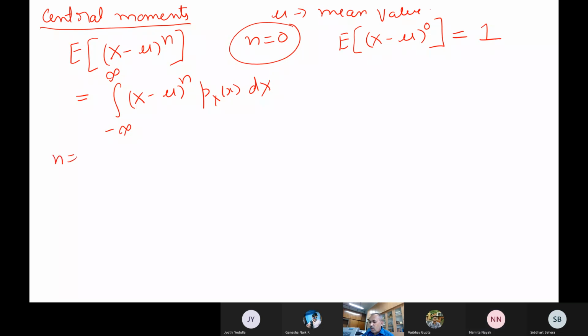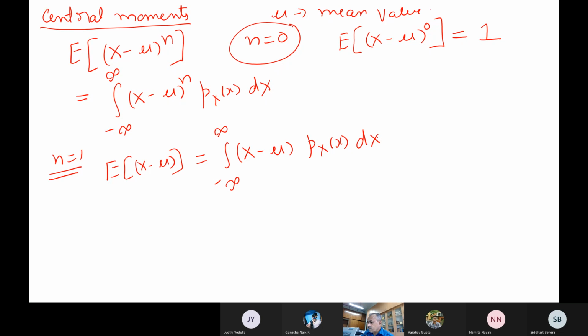Now what about n equal to 1? That means the expected value of x minus mu, which is the integral of x minus mu times p x of x dx. Do this integral and tell me what this value is.